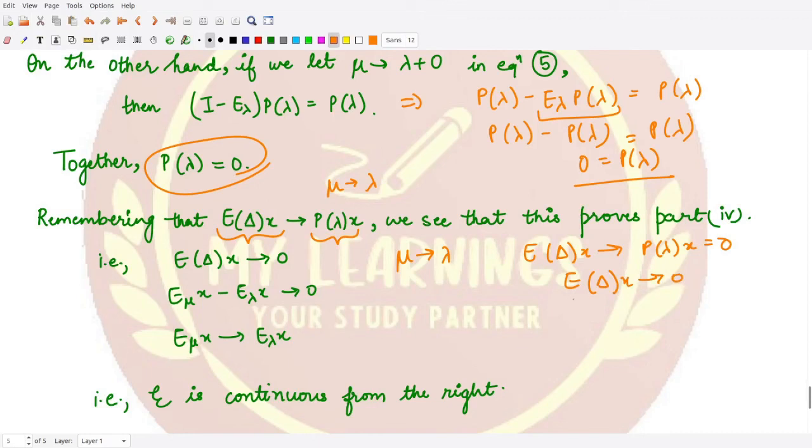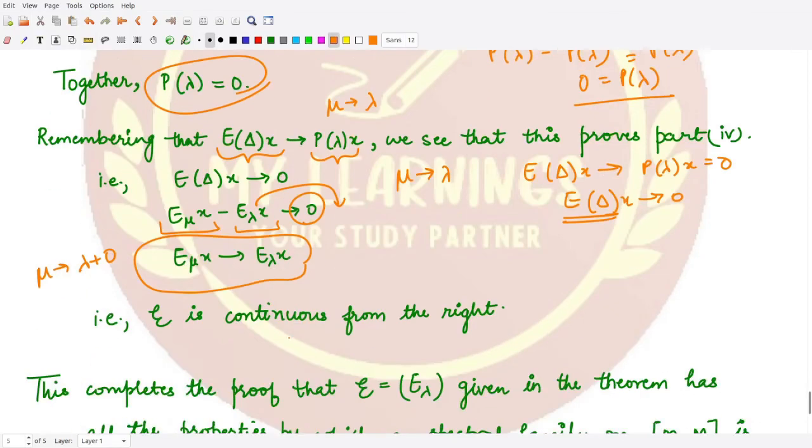And what was the definition of E delta x? It was E mu x minus E lambda x, that is tending towards 0. So you could shift one of the terms to the right hand side so that your E mu x would now tend towards E lambda x. So that means whenever we have mu tending towards lambda plus 0, we have E mu x tending towards E lambda x, and this is what we wanted to prove here.